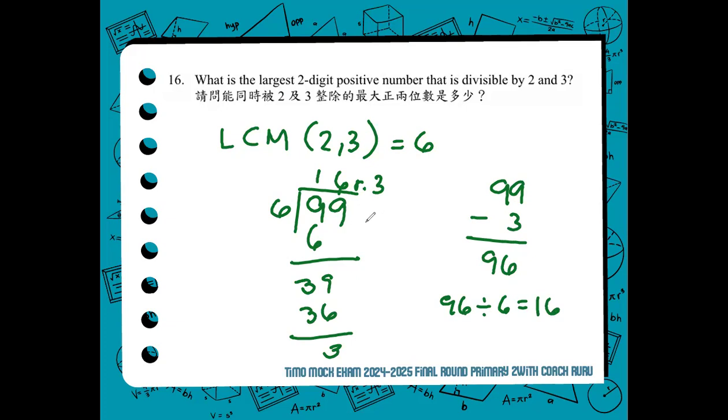In that case, we can also determine the largest two-digit positive number that is divisible by 2 and 3 using the LCM 6, that it's actually 96. So to answer the question, what is the largest two-digit positive number divisible by 2 and divisible by 3? You can also check, divide it by 2, divide it by 3. It is actually 96.